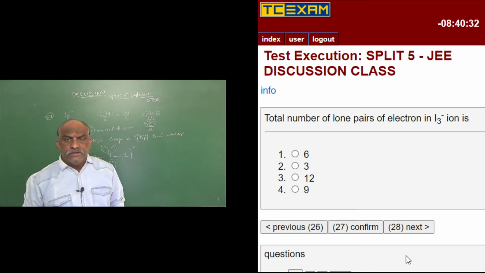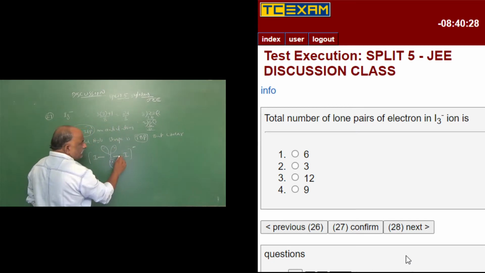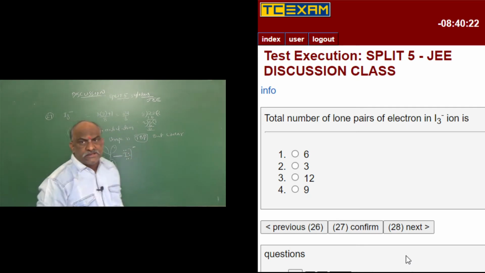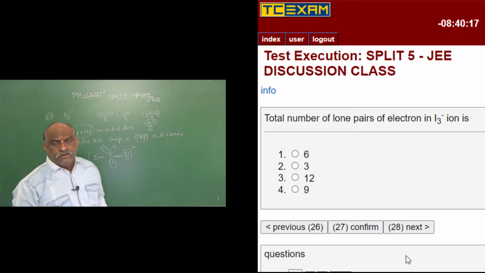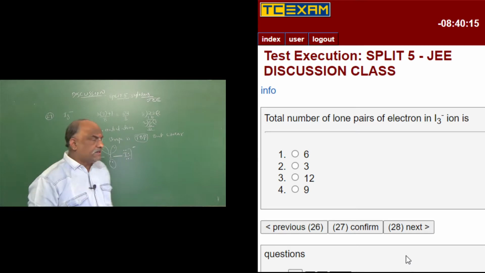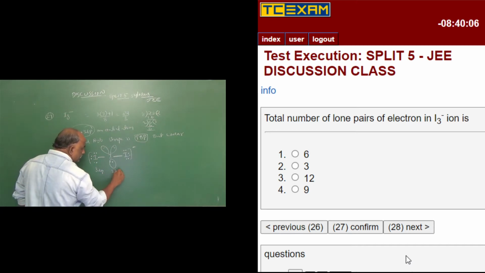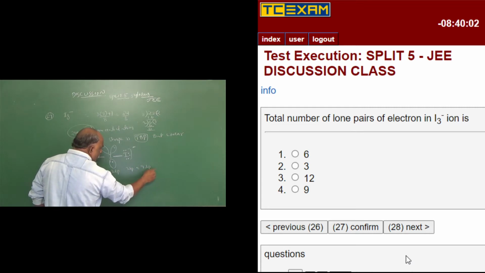And once you observe the terminal atoms, here only one bond is there. One bond is nothing but 2 electrons. 3, 4, 5, 6, 7, 8 according to the Lewis dot structure. According to the Lewis dot structure, you should complete the octet on terminal atoms, except the central atom. Here also 3, 4, 5, 6, 7, 8. So here 3 lone pairs, here 3 lone pairs, here 3 lone pairs. So the total number of lone pairs is 9.